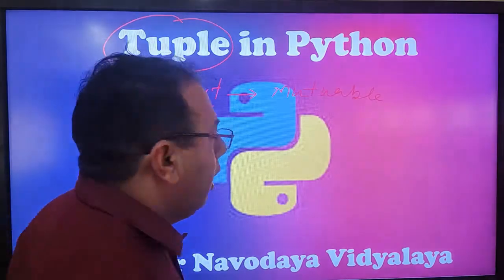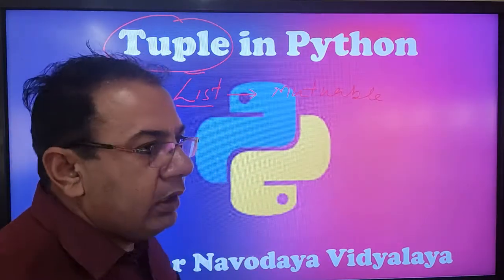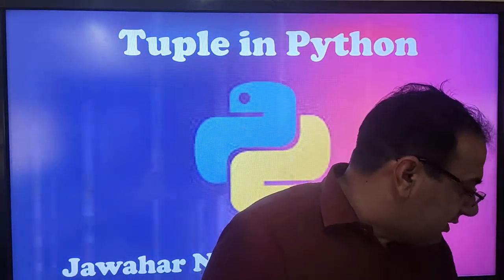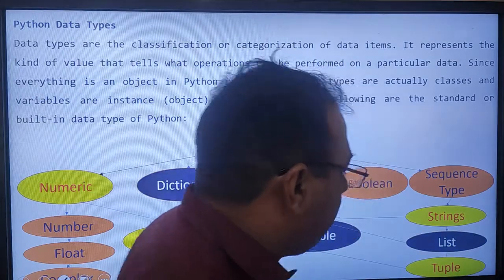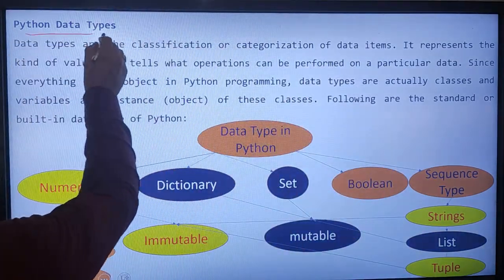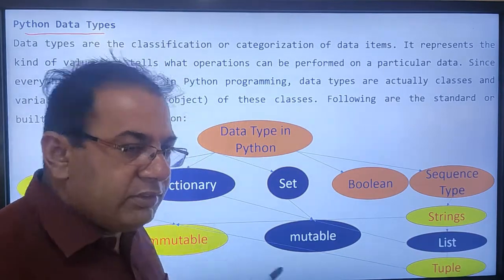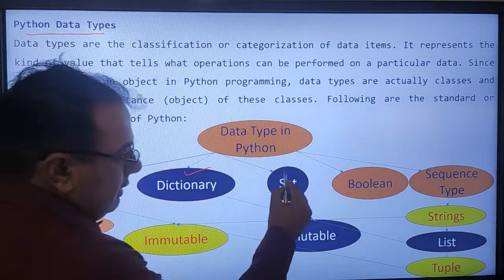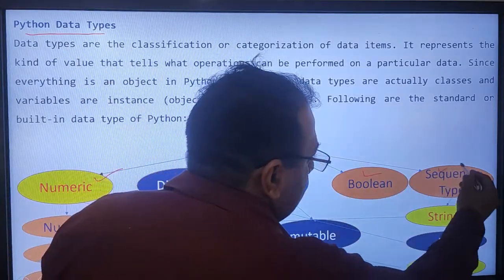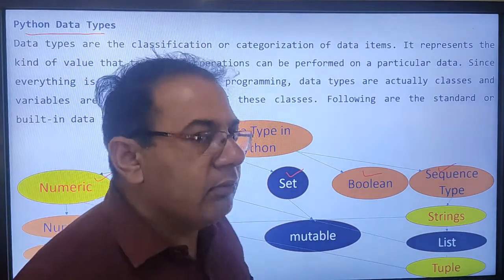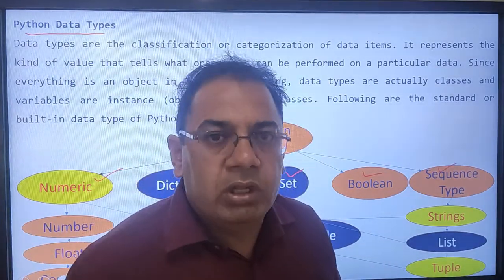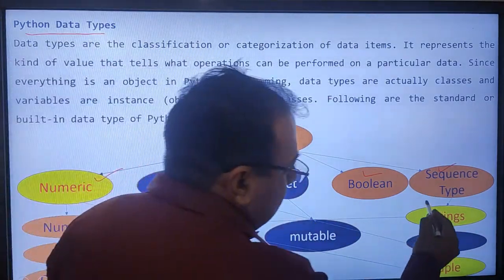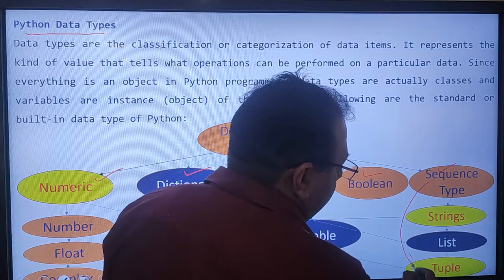But now a tuple is a kind of data type which is immutable in nature, means we can't change this data type. Before that, we have learned about data types, where we studied numeric, dictionary, set, boolean and sequence type, and another one is none, which is not so important for class 12. So here we will discuss the third type of sequence type.